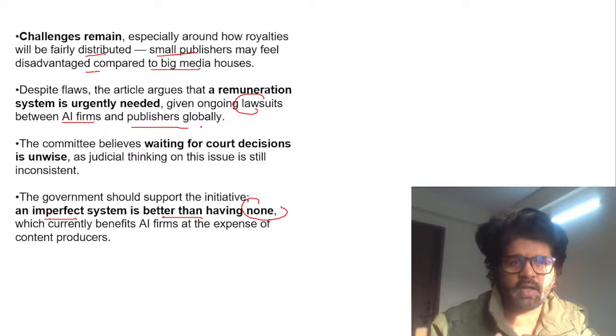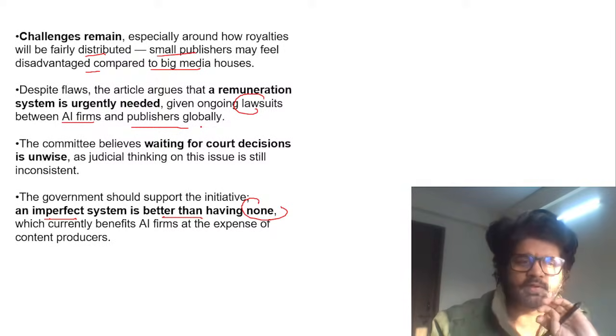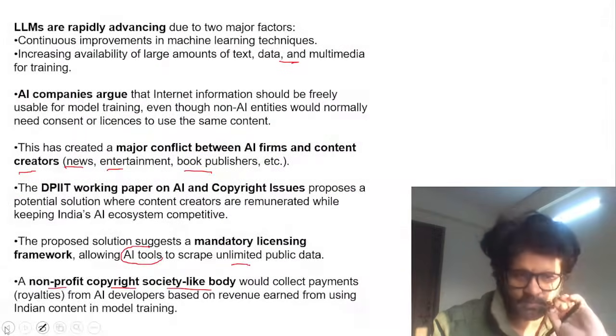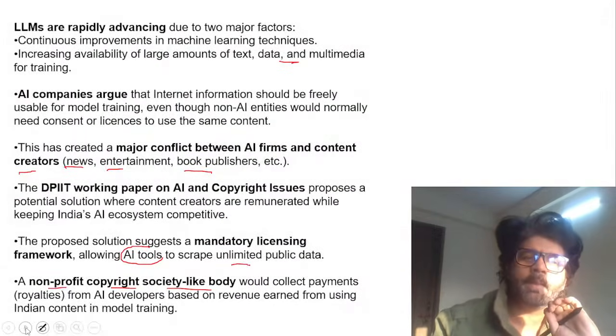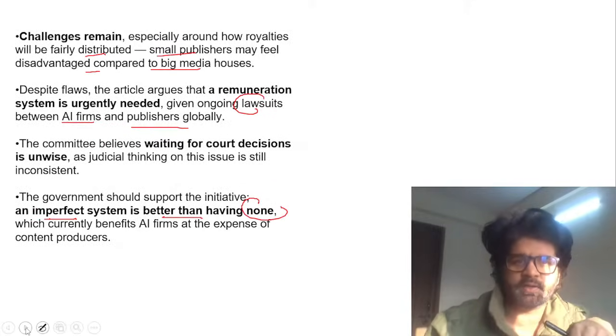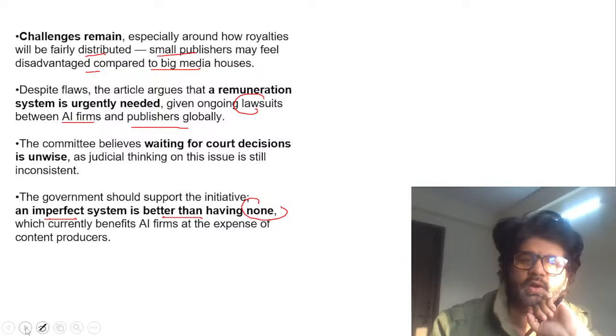So again, people will not like it, and I hope you are understanding where we are going with this. We need a body which can divide royalty. This is a welcome step, and how that will happen, there will always be issues in everything, but yes, it's a better start. Government has done a good thing. That's what this editorial is talking about.